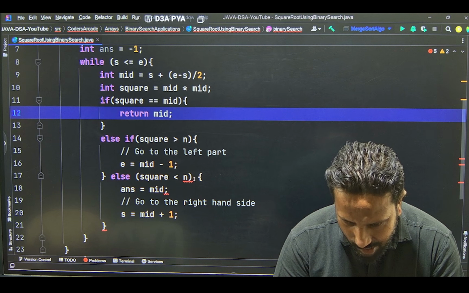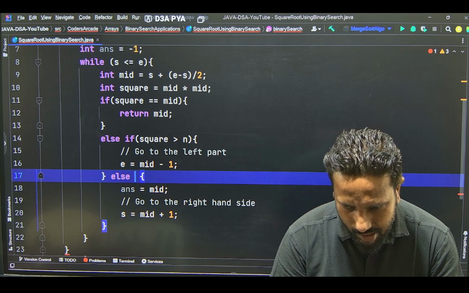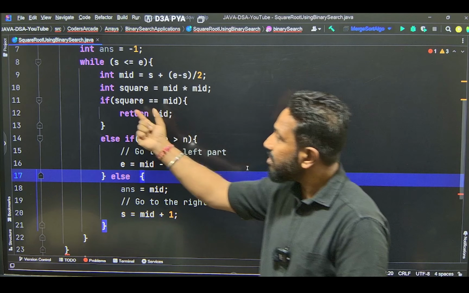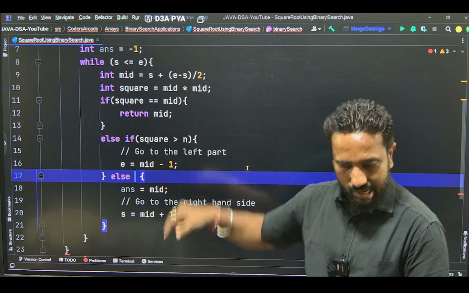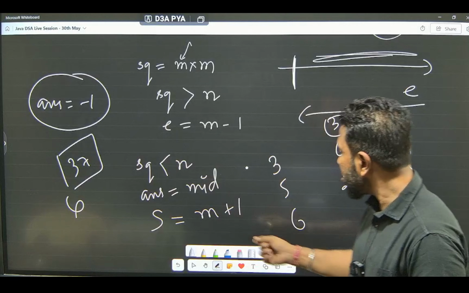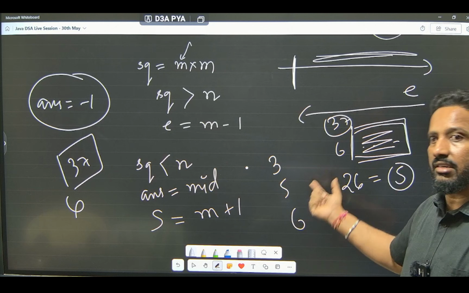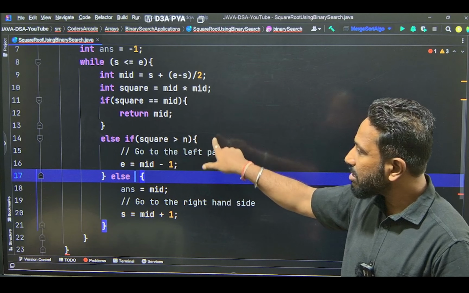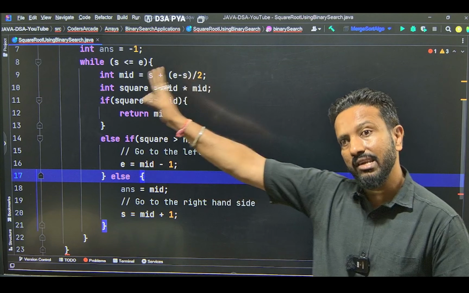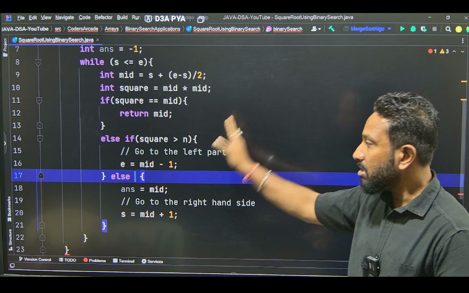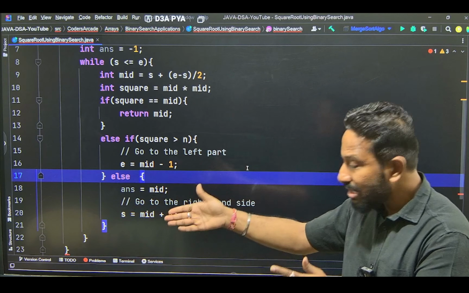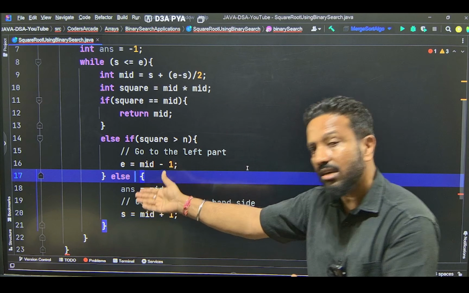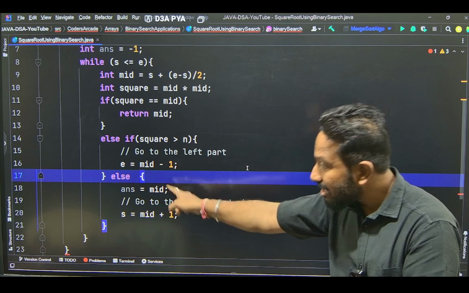Fine. See, in the else block I don't have to write this part, not required. Hope you have understood this. See, the first condition I will again discuss. If it is equal, we are returning mid, which is the answer. If I go back, at this value 6, 6 into 6 is 36, we are returning the answer, right? If it is greater, go to the left hand side because we are not near the answer. If it is less, then actually we have not found the answer, but we are close to the answer. That is how the numbers which are not perfect squares will be handled in this block.